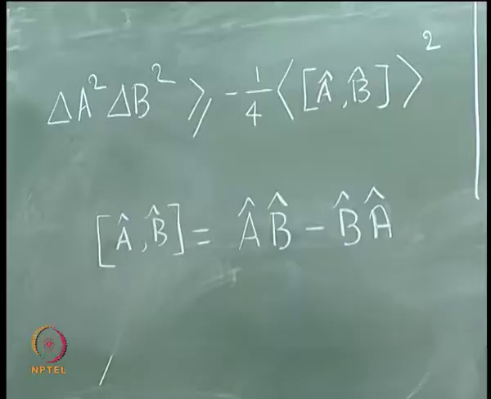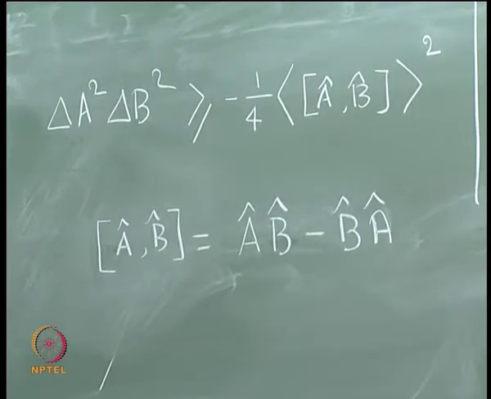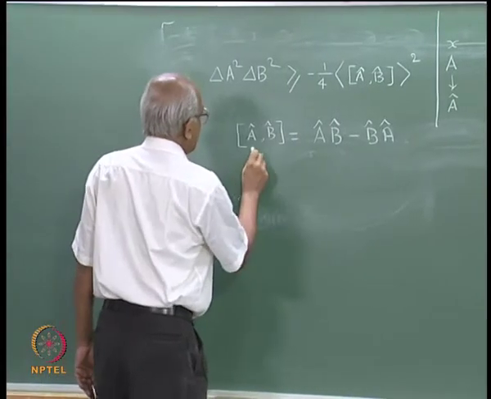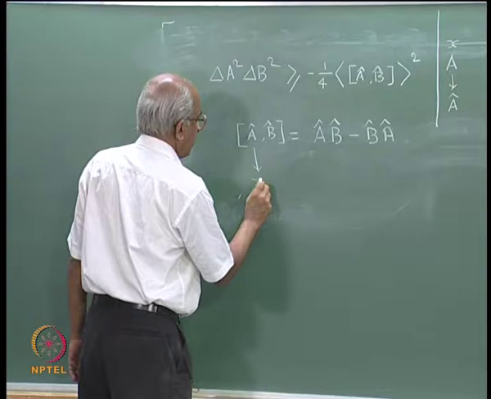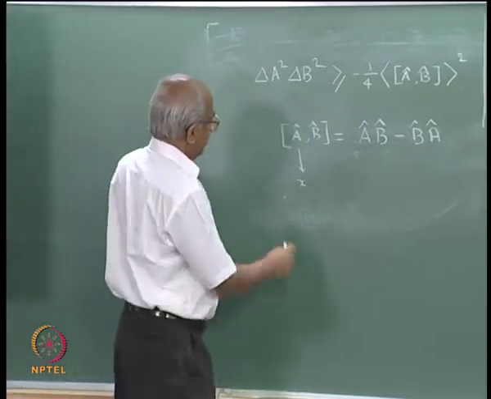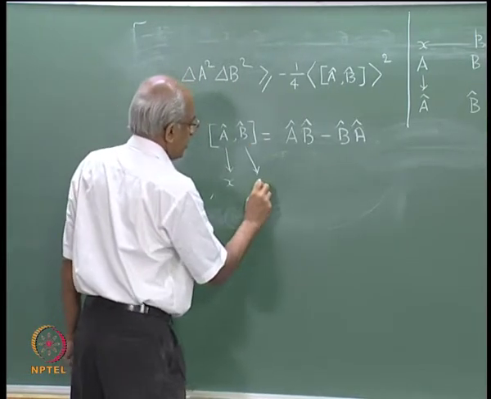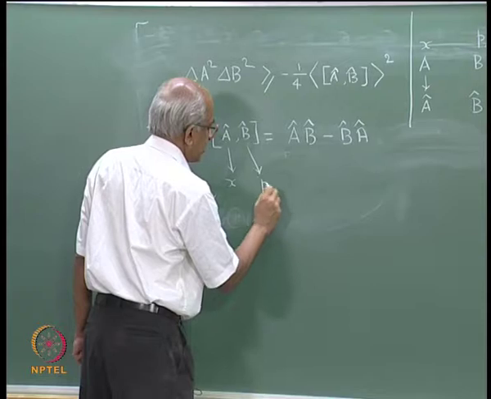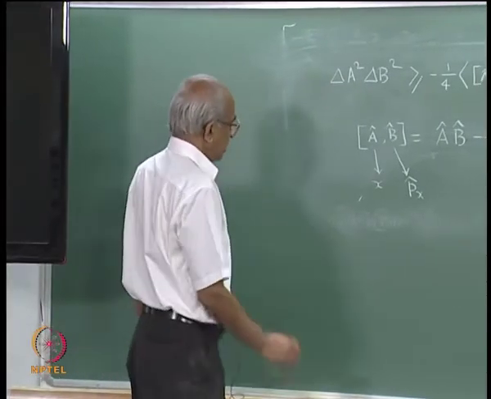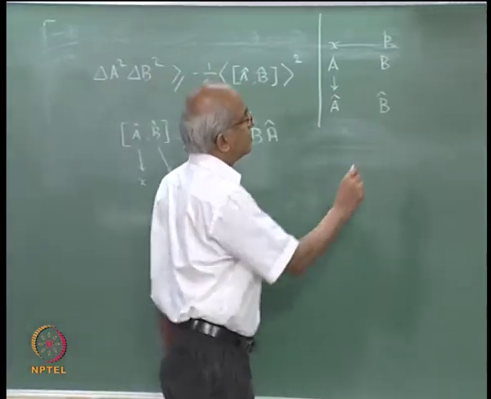So, this is the meaning of writing A comma B within this kind of square brackets. And just to illustrate, let me imagine that A is actually x, okay, the operator corresponding to position, and B is the operator corresponding to momentum, which we normally write as Px. So, therefore, let me say I want to calculate the commutator of x with Px.